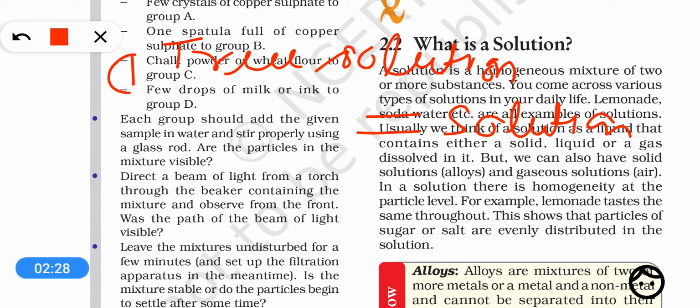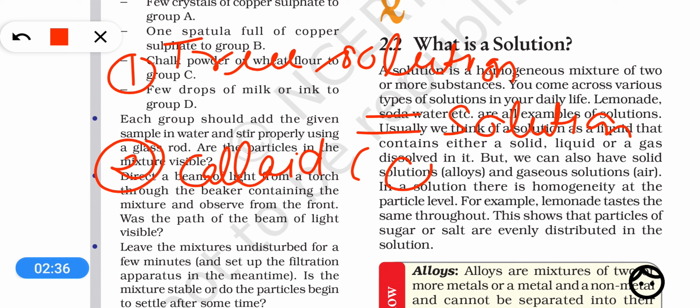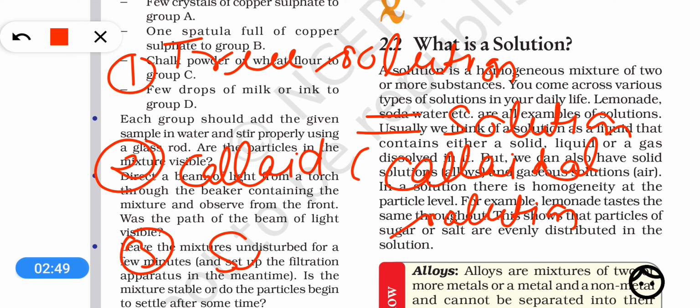So the first category is true solution, second category is colloid, also called colloidal solution. And finally, the third one is called suspension.